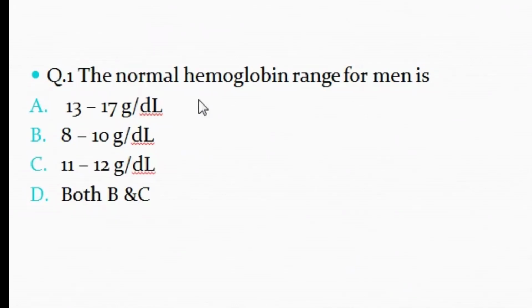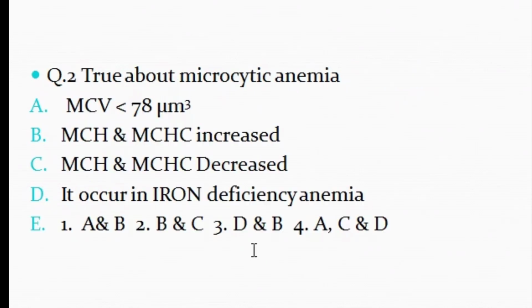Hello everyone, discussing the questions. Question number 1. The normal hemoglobin range for man is: A, 13 to 17 gram per deciliter; B, 8 to 10 gram per deciliter; C, 11 to 12 gram per deciliter; D, both B and C. Question number 2. True about microcytic anemia: A, MCV less than 78 micrometer; B, MCH and MCHC increase; C, MCH and MCHC decrease; D, it occurs in iron deficiency anemia. First option A and B, second option B and C, third option D and B, fourth option A, C and D.